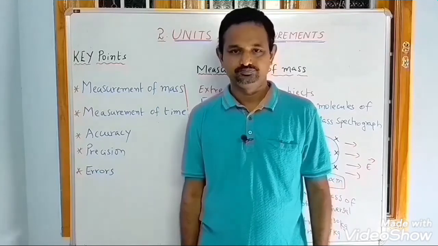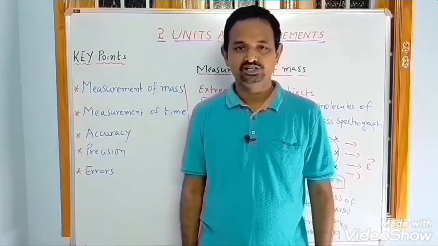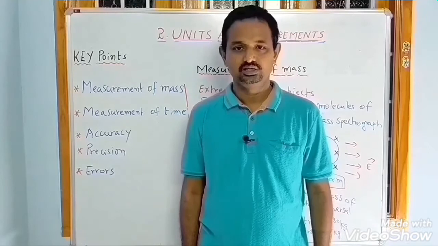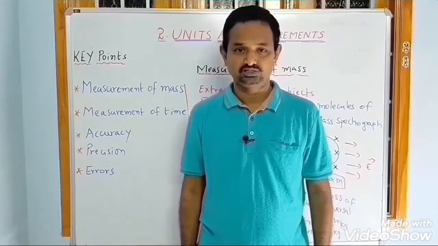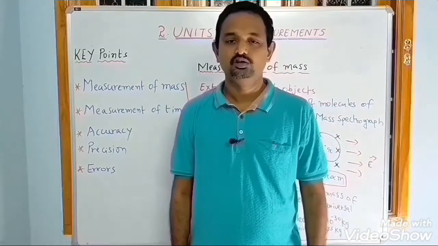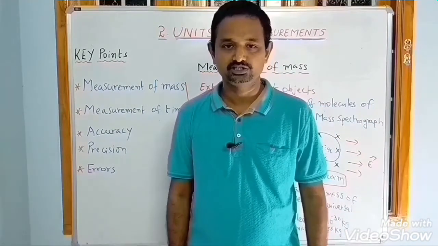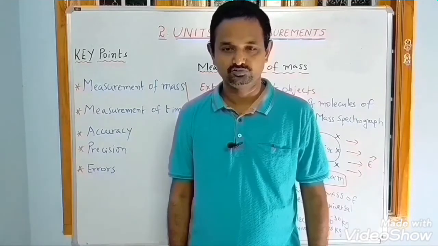What is mass? Matter inside a body is called mass. Mass is always constant. What is the SI unit of mass? Kilogram. For measuring the mass of extremely light objects, we use a mass spectrograph.